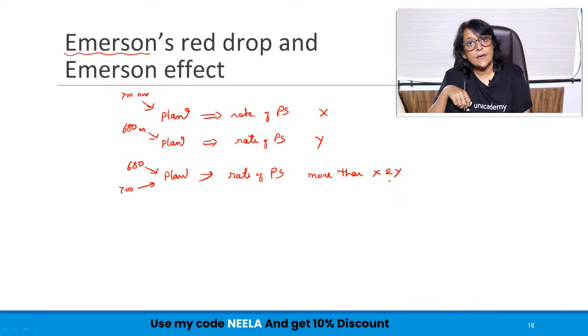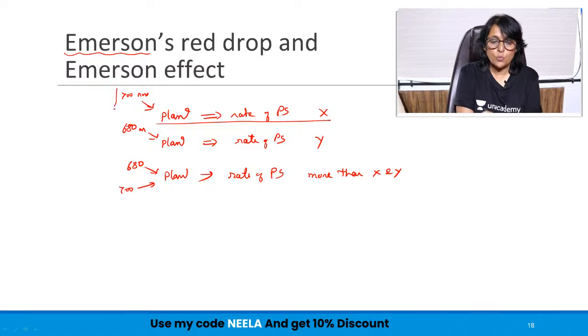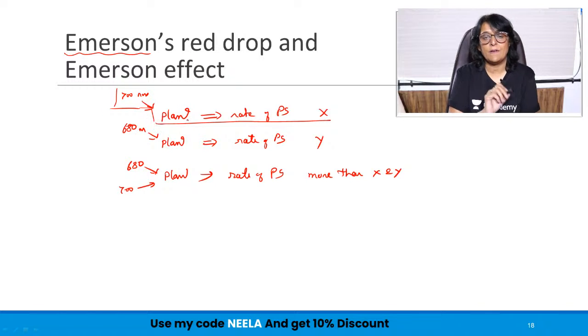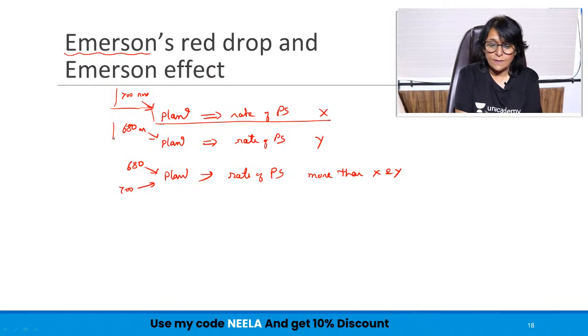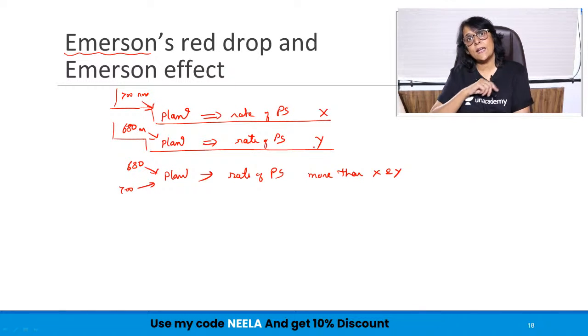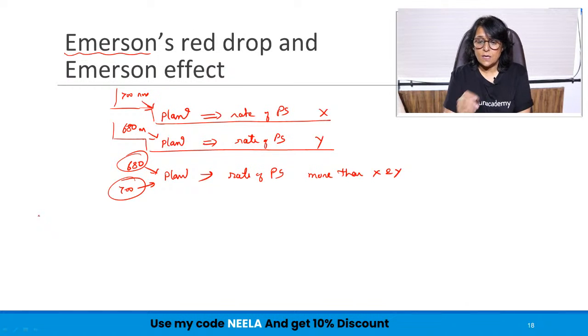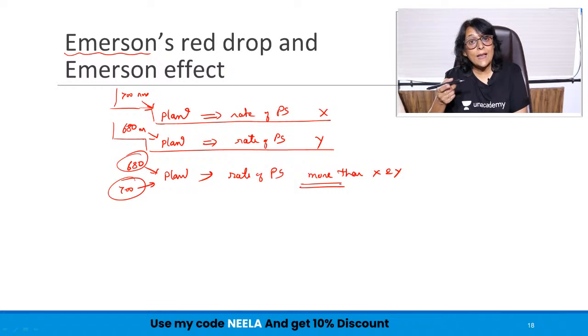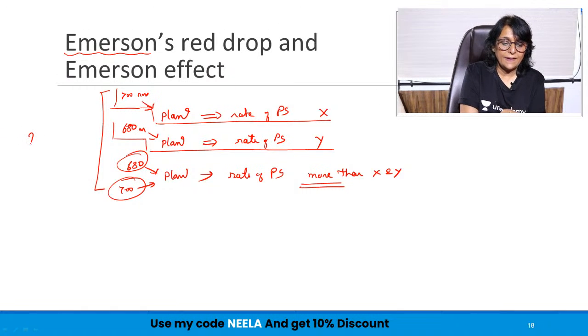What does this indicate? It indicates that there is a system in the plant which works at a particular wavelength, say 700. But there is one more system in the plant which is working at 680 nanometers. And that is why when you give both the wavelengths, both the systems are working and the rate of photosynthesis is more than X and more than Y. So this led to the conclusion that there are two photosystems.